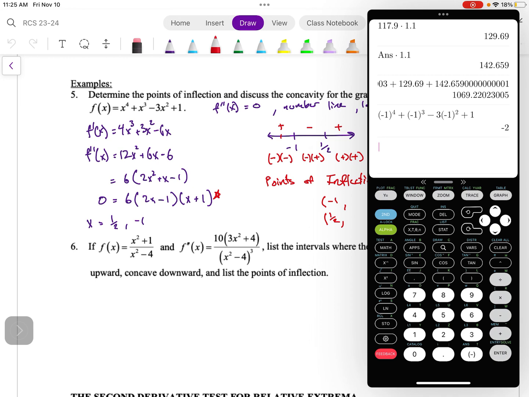All right, we get -2 there. And I'm just going to hit second entry, and that will bring my function right back up.